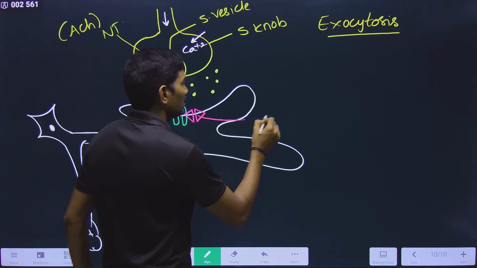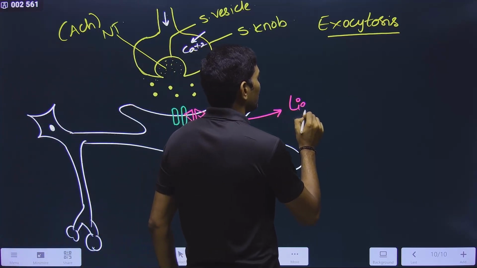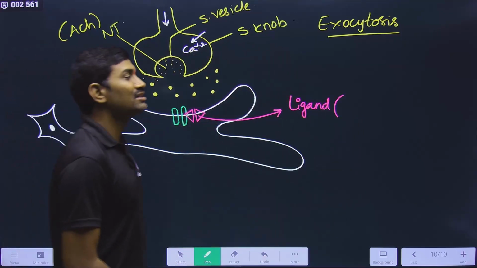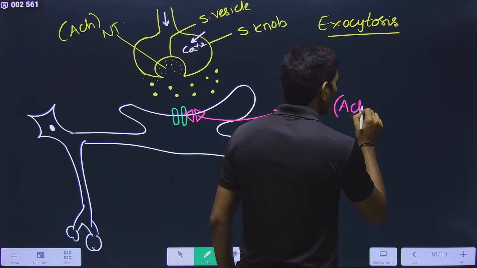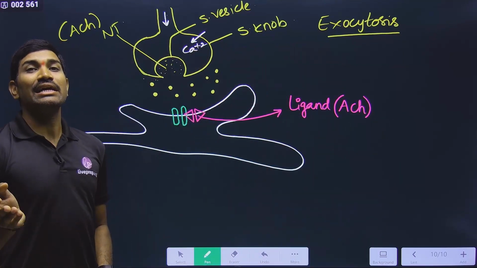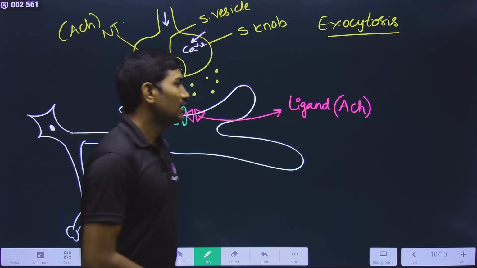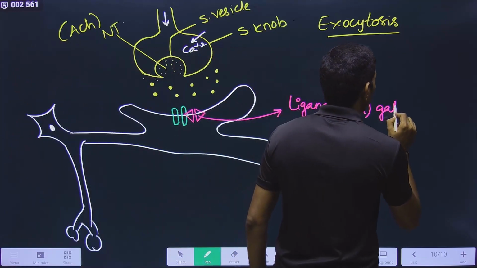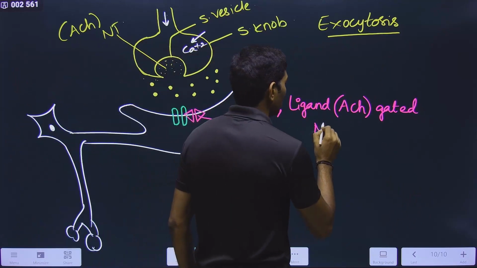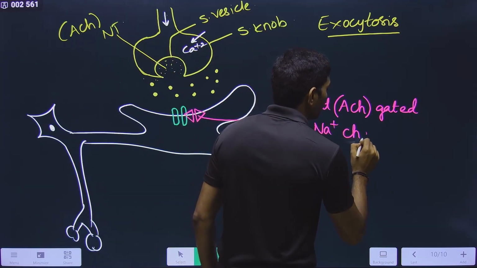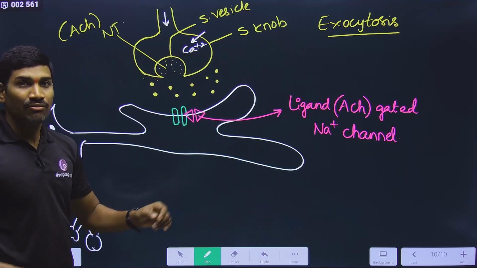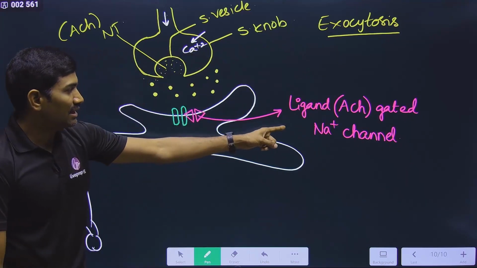And what is this channel? It is ligand gated. What is the ligand here? In this case, it is acetylcholine. That acetylcholine itself is called a ligand, and that will help in gating, gate opening and gate closing. So, ligand gated. What type of channel? It is a sodium channel. It is a ligand gated sodium channel. Directly I am going with the original concept. So please remember all these things. When we are studying the original mechanism, I will directly use these names.